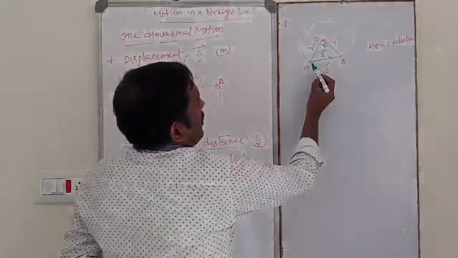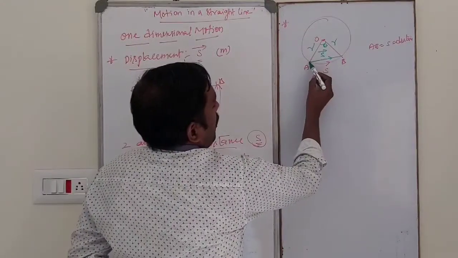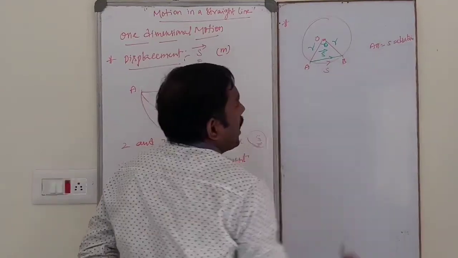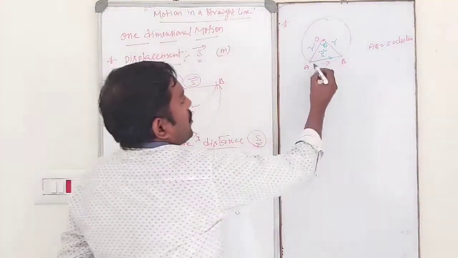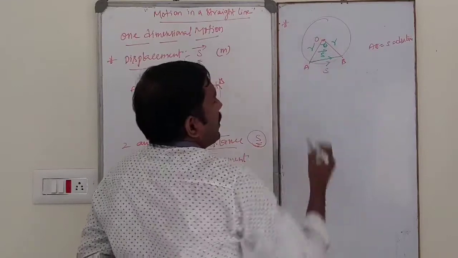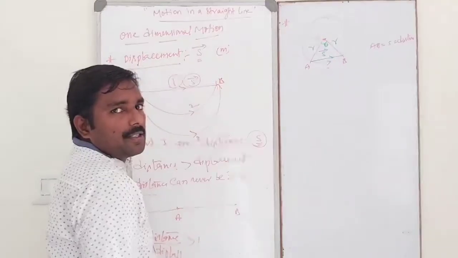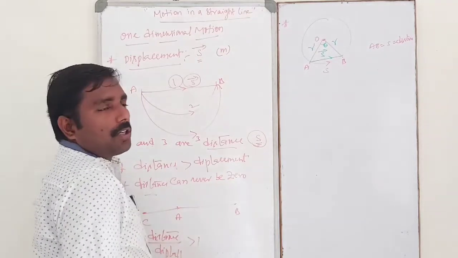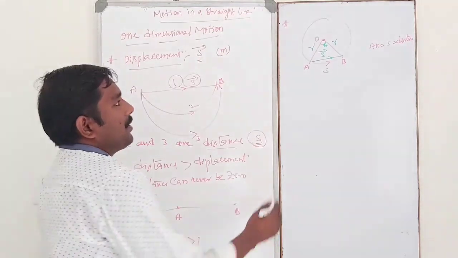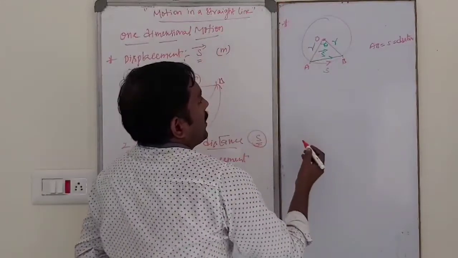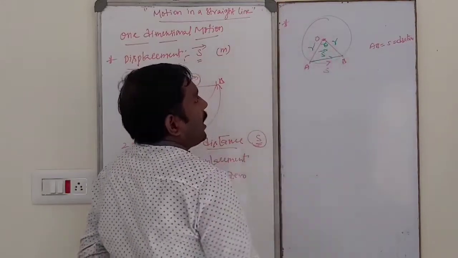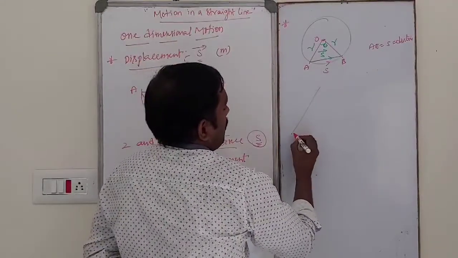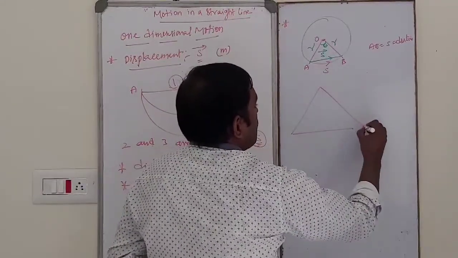The body moving from A to B via the curved path is the distance, and the straight line from A to B is displacement. So how to calculate displacement? Theta is the subtended angle.